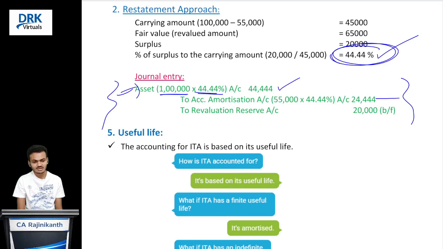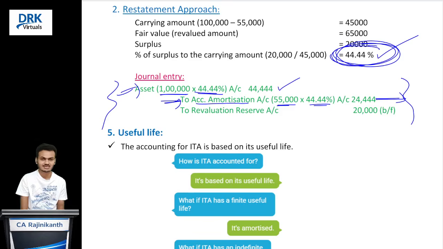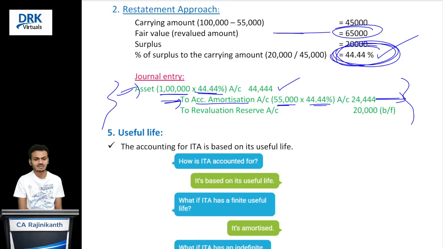And similarly, you reduce that accumulated amortization. Accumulated amortization also we should increase. See here, we are increasing accumulated amortization 55,000 into 44%. Because it is a revaluation surplus, we are increasing that balance. If it is a deficit, we should decrease. So that it will become 65,000 fair value. Fair value means what? After revaluation, it will become our carrying amount on the date of revaluation, correct? So this is the balancing figure and that will become our fair value gain.